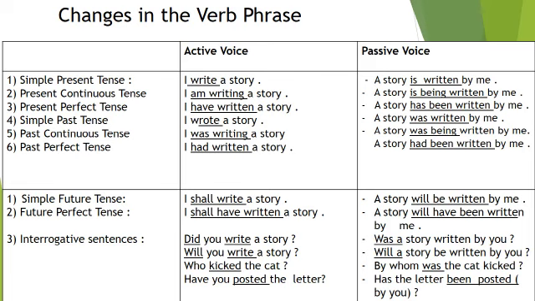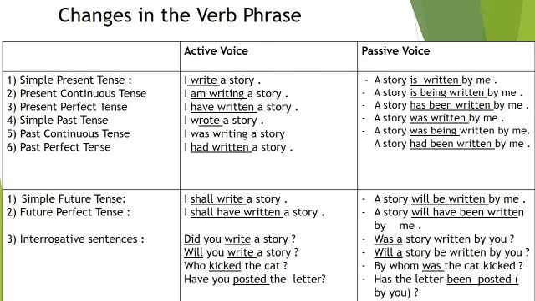Active voice, passive voice. 1. Simple present tense. Active voice, I write a story. Passive voice, a story is written by me. 2. Present continuous tense. Active voice, I am writing a story. Passive voice, a story is being written by me.